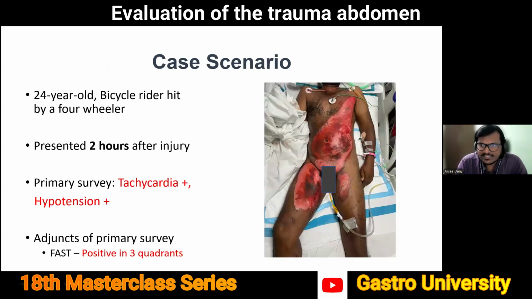So we'll start off with the case scenario. This is a patient who came to us about a month or so back. He was a 24-year-old bicycle rider hit by a four-wheeler. He came to us 2 hours after his injury. While we did a primary survey, we found that he was tachycardic, he was hypotensive, and when we did a FAST, we found that the FAST was positive in almost 3 quadrants in the abdomen. Now, in this very simple scenario, what we can actually see is that the physiology is grossly abnormal, the cause for which is possibly a bleeding within the abdominal cavity.